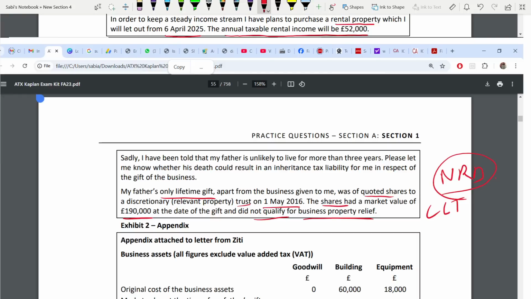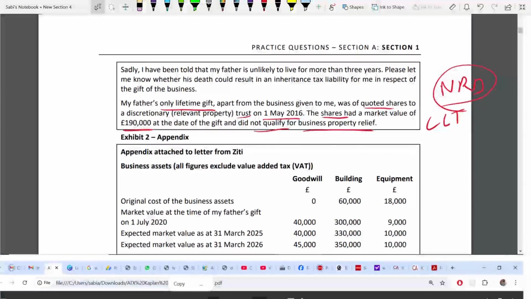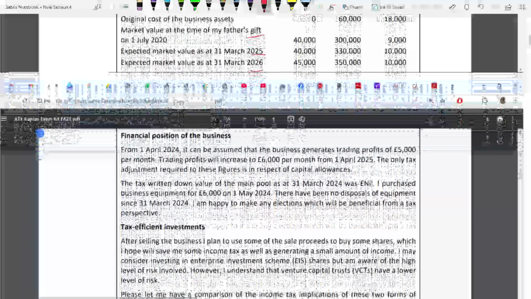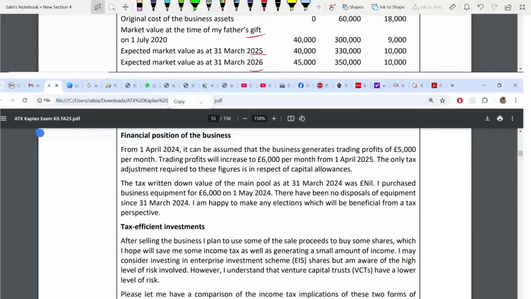Now, appendix 2 is given. 3 assets: goodwill, building, equipment. You have been given the cost. Market value at the date of gift has been given. Expected value on 25 and 26 has been given to you. All these are excluding VAT. So you don't have to work out VAT now. Financial position of the business.